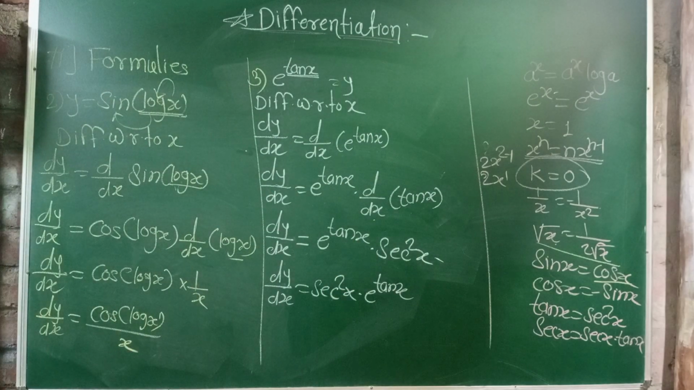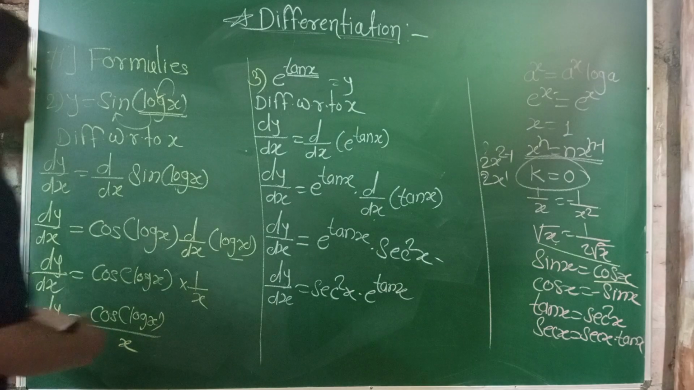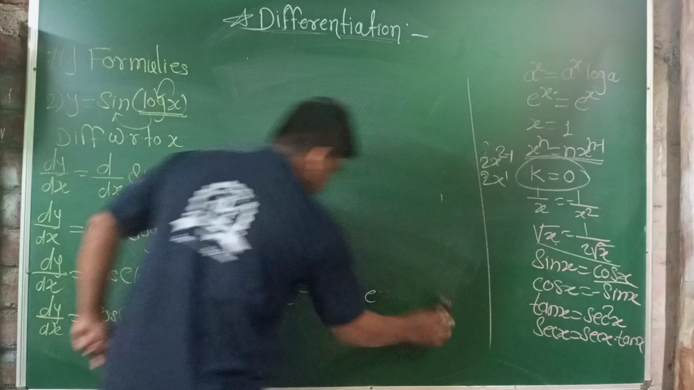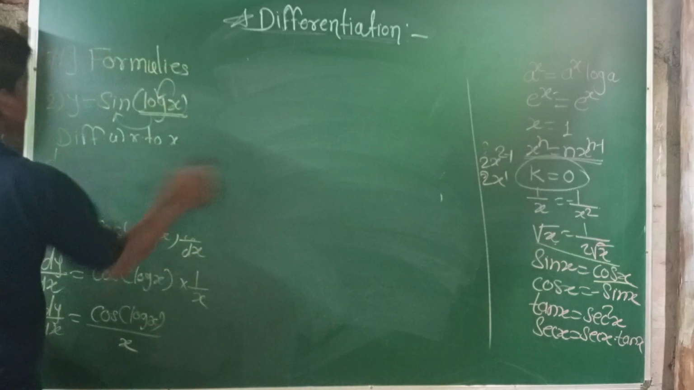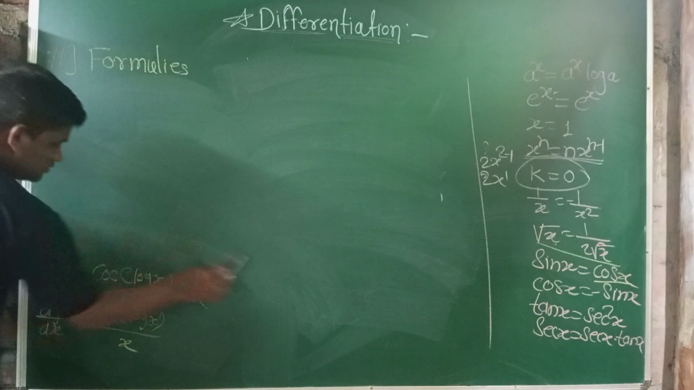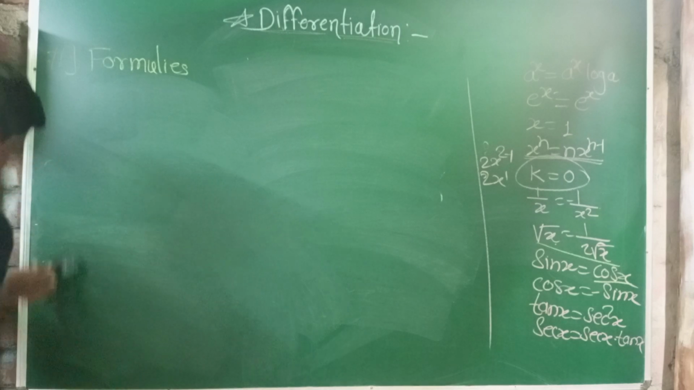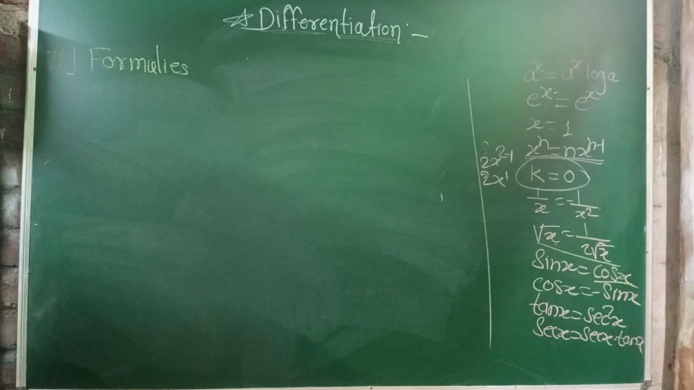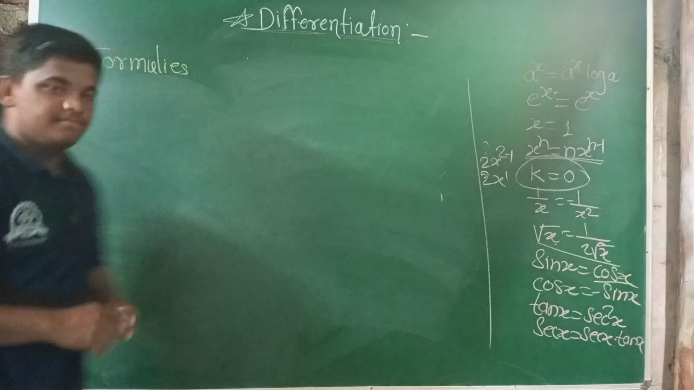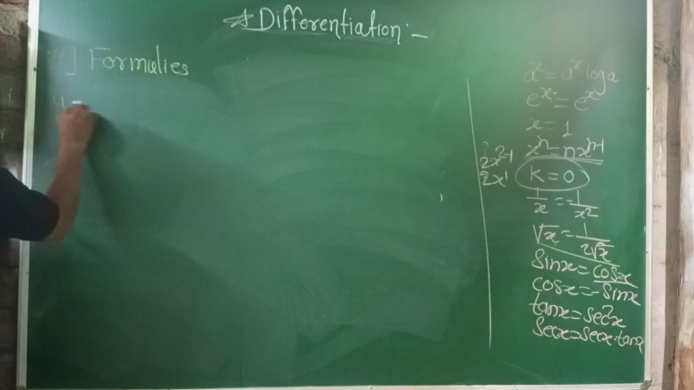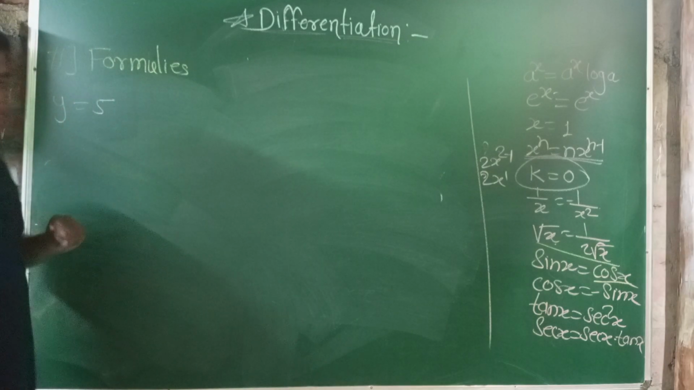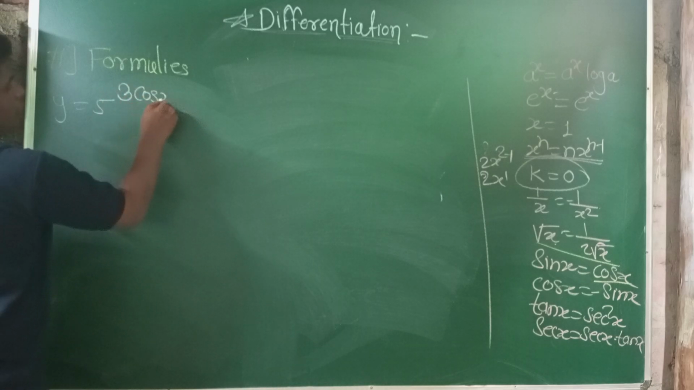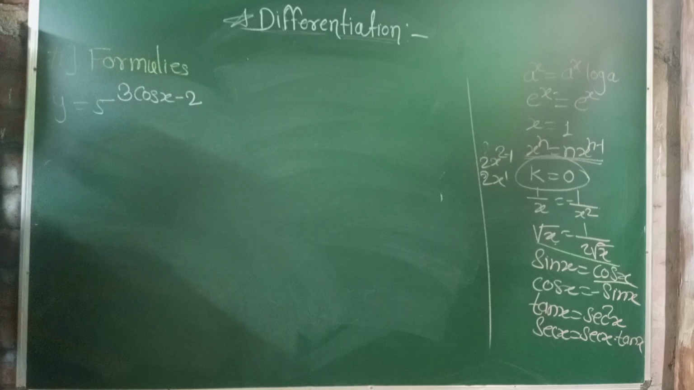Question number 3 must be solved here. The last one of the problems solved in this lecture, and we stop here. So y is equal to 5 into 3 cos x minus 2.